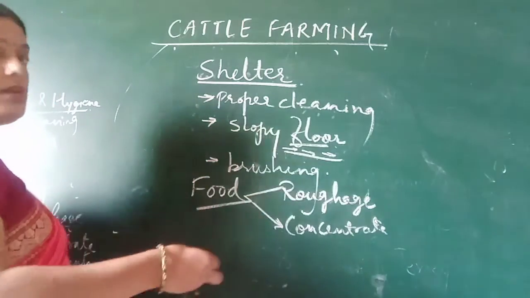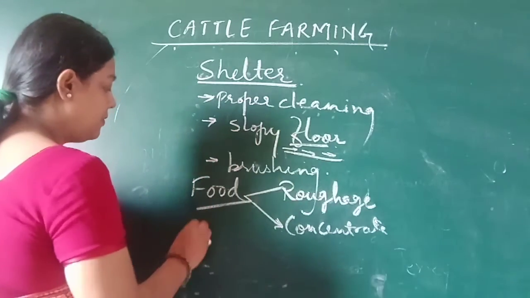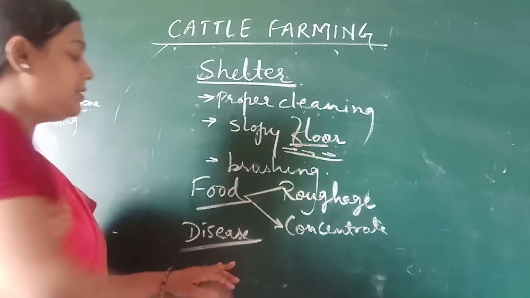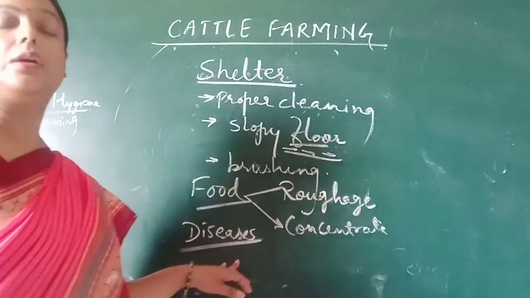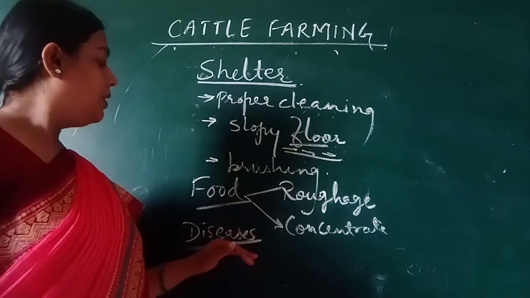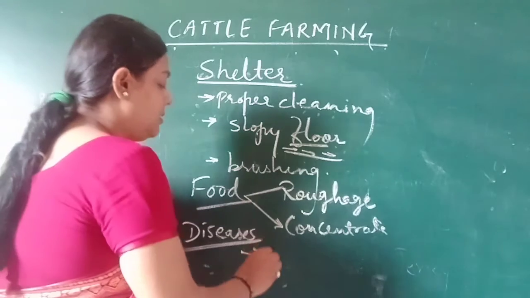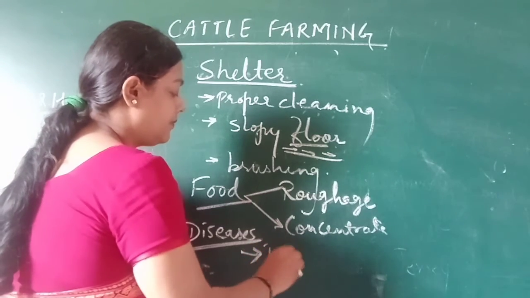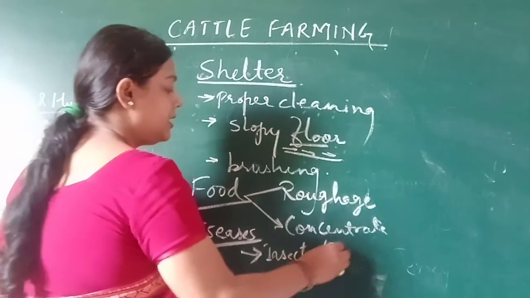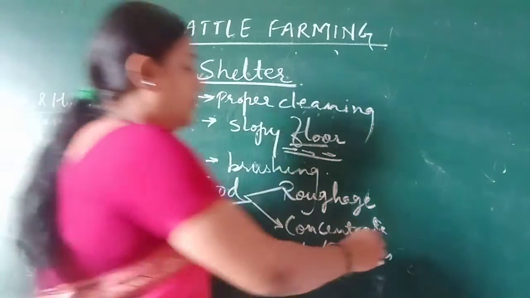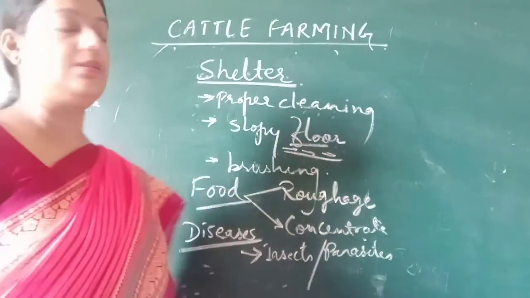Now next is about the diseases which can occur in cattle. Students, there can be some insects, or we can say parasites, which can cause disease in cattle.